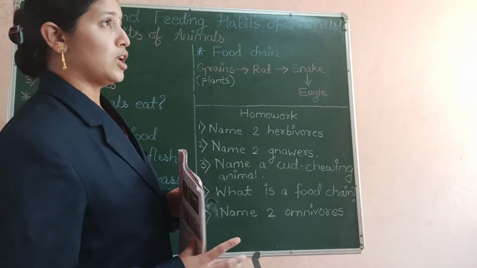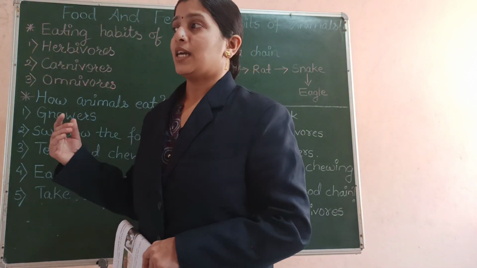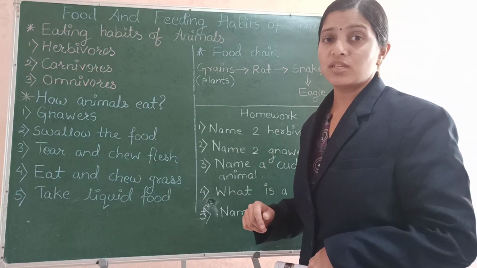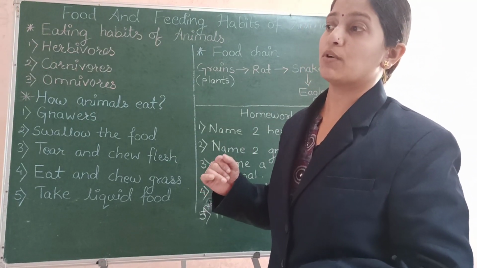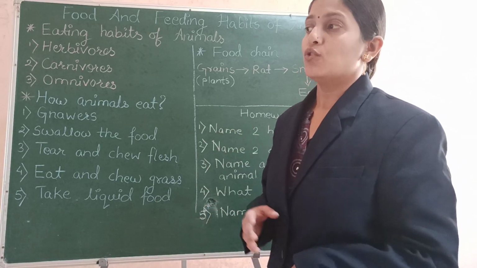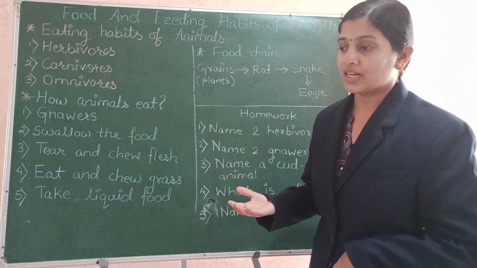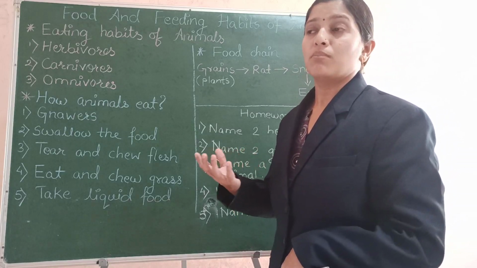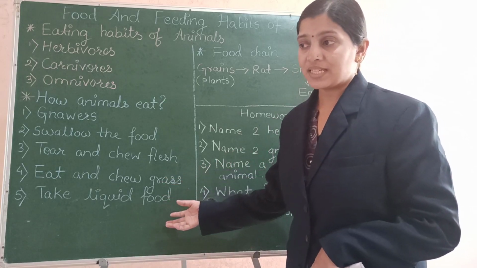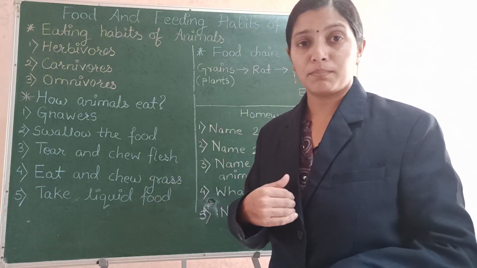Also I would like to tell you that when we keep domesticated animals or pet animals in our house, it is our duty, our prime responsibility, that we take care of these animals. We should take care of domesticated animals like cows, buffaloes, then we keep goats, sheep. We domesticate them because we have some benefit from them.